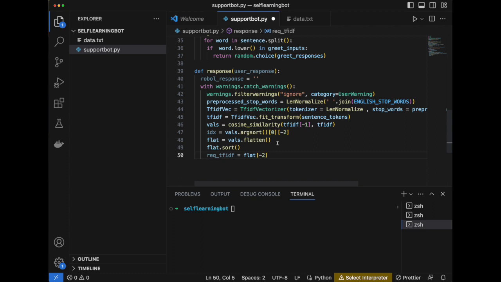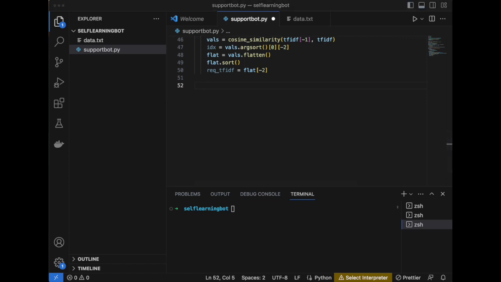So this gives us a more accurate result towards the question you ask. Whenever you ask a question, it compares the words from your question to the words in the text, which it has converted into numbers. So the second closest number always gives you an accurate answer. That is why we have selected the -2.